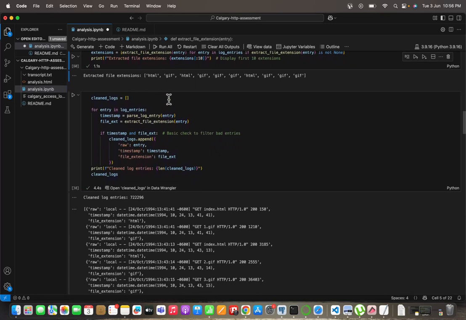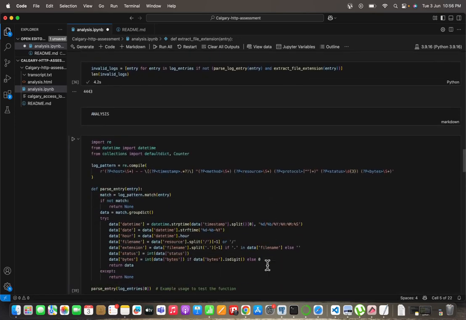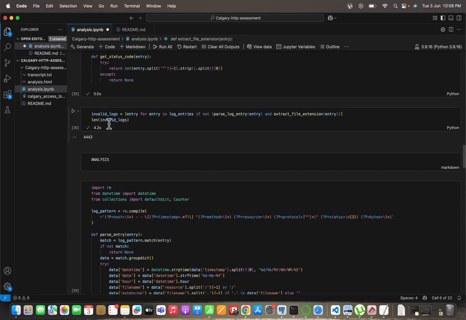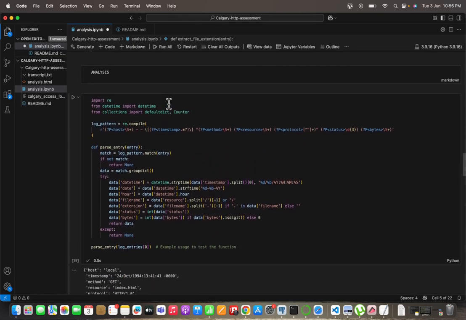This function I've created to show the clean logs. If an entry has a proper timestamp and file extension, it is put in the clean logs. Here is the total number of clean log entries, and the result is shown. After that I found that the number of invalid logs was 4443. Then I started the analysis on the data set.